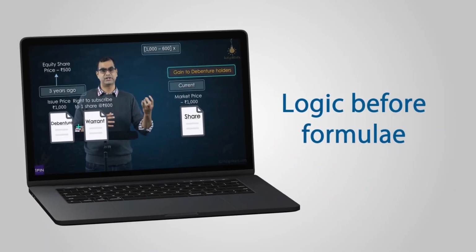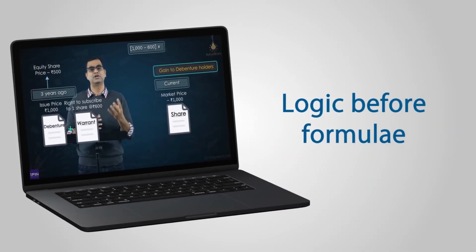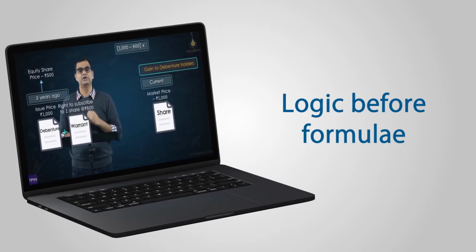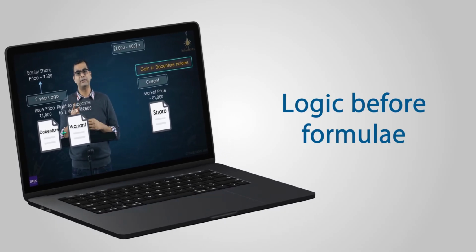You will pay 600, get a share back, and that share you can sell in the market at 1000. So each warrant is worth 400 rupees. And how many warrants are you getting per equity share? You are getting 1. So 400 into 1 is 400. So that is the value of that particular warrant.